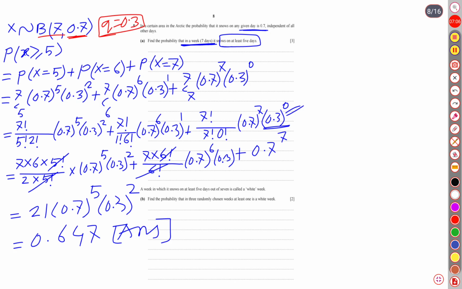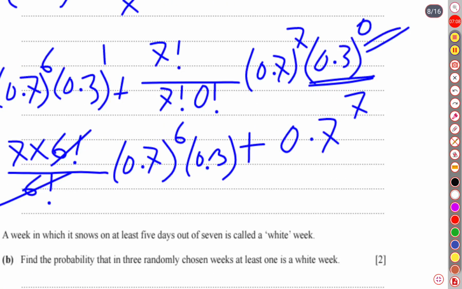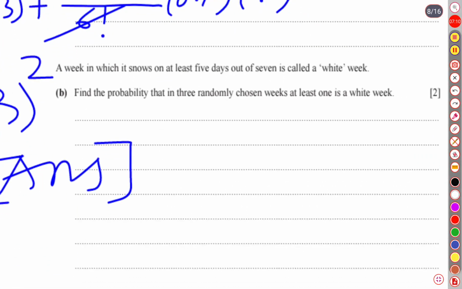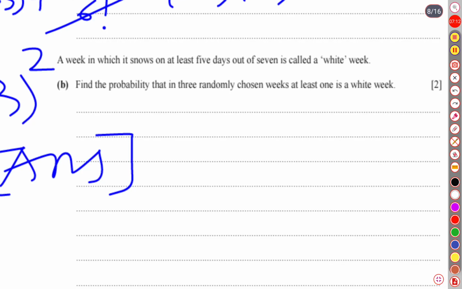Yes, that is the question. Let's see what the question says. A week in which it snows on at least 5 days out of 7 is called a wet week. B. Find the probability that in 3 randomly chosen weeks, at least one is a wet week.